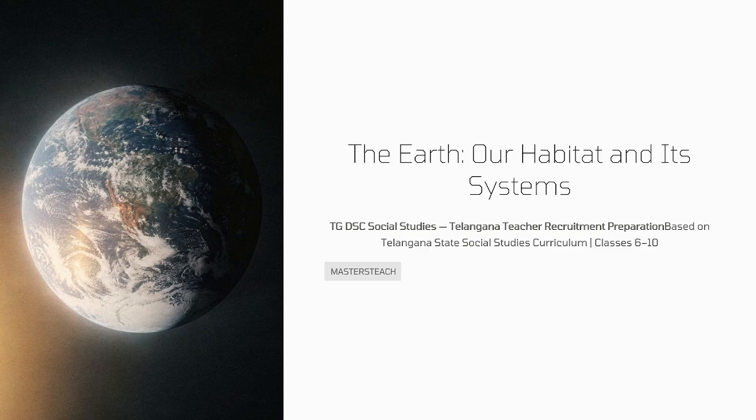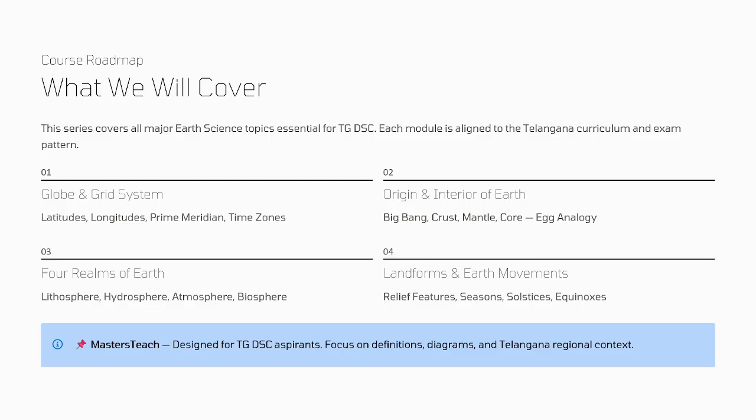Okay, so this is the second chapter in Social Studies. We'll see about our habitat and its system, the Earth. The topic name is the Earth. What we are going to cover in this series is the globe and grid system, origin and interior of Earth, then four realms of Earth, then landforms and Earth movements.